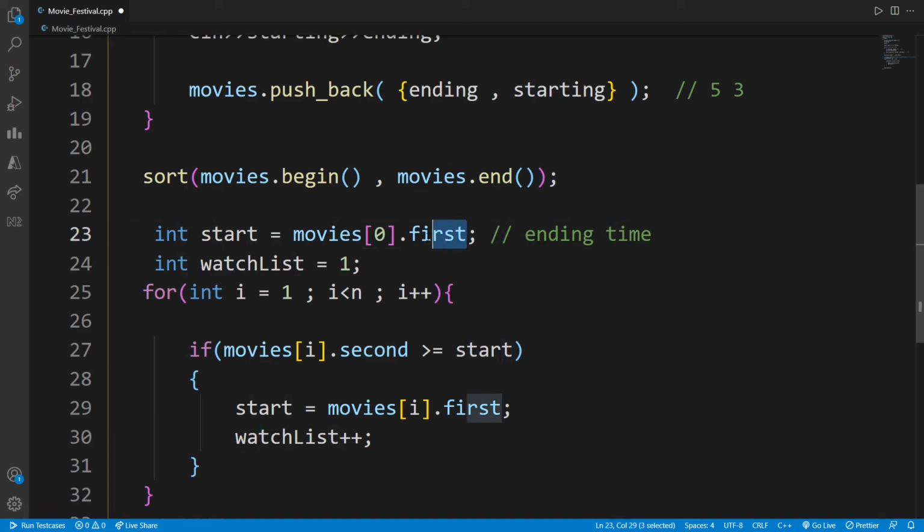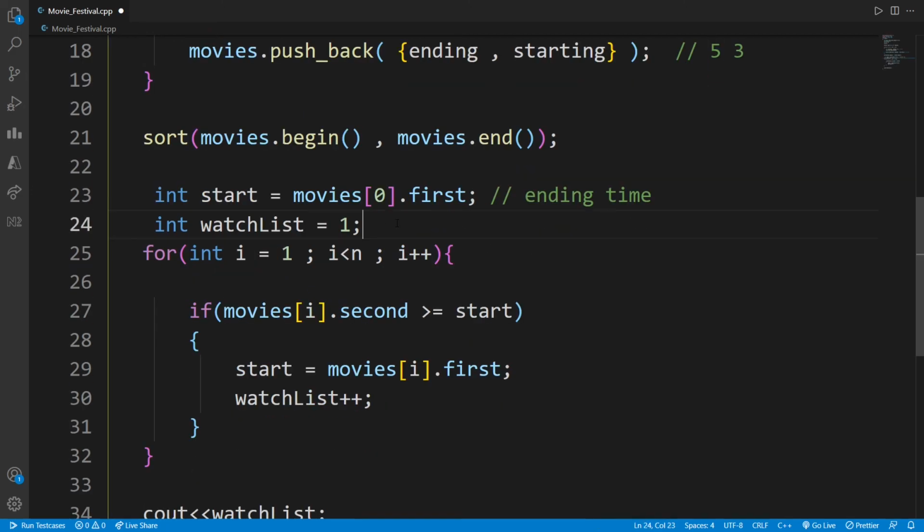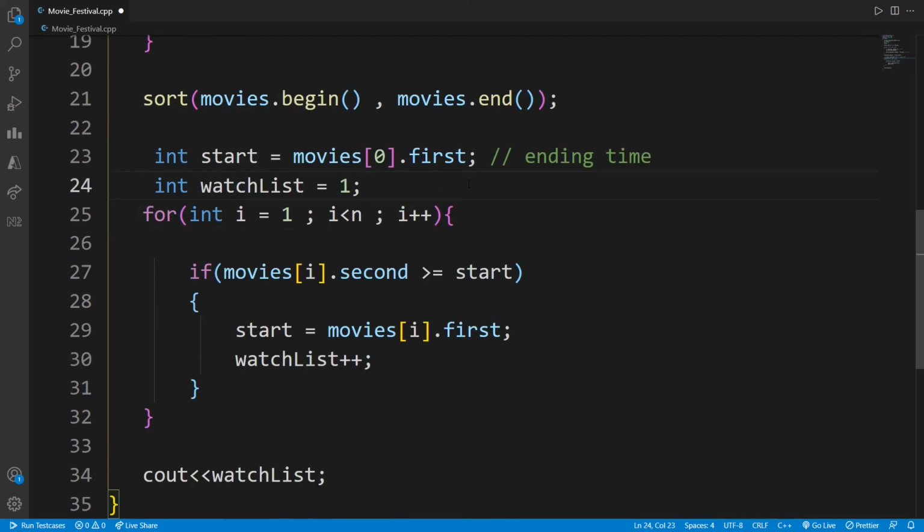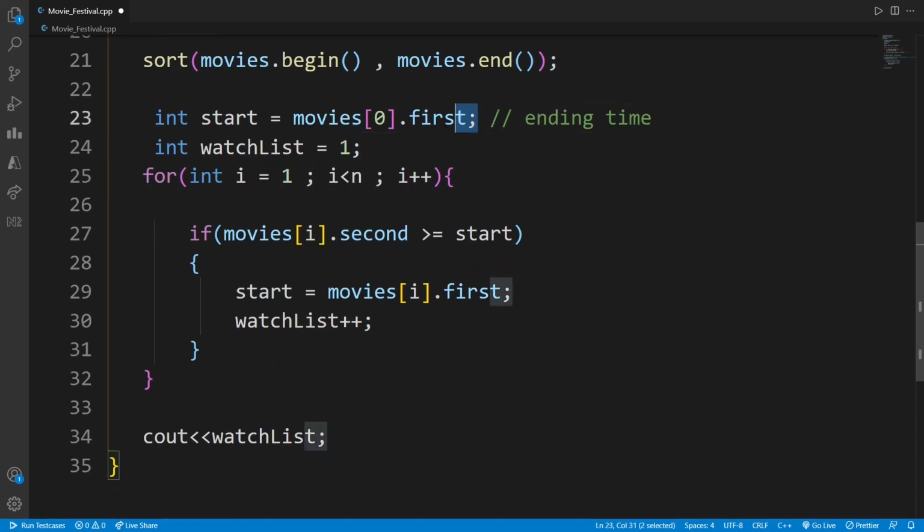This first contains the ending time. So movie[0] means I am catching hold of the first movie, and in that I am storing this one. Then I created a counter and initialized it with 1, because I can watch a minimum of 1 movie. So I have watched this first movie only.